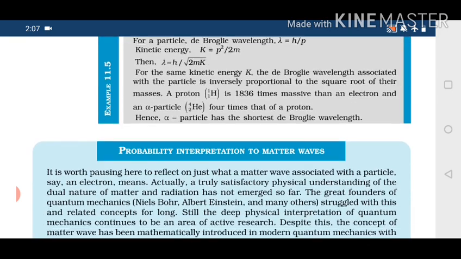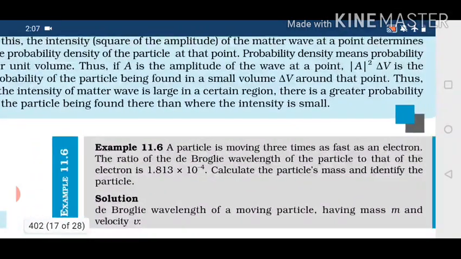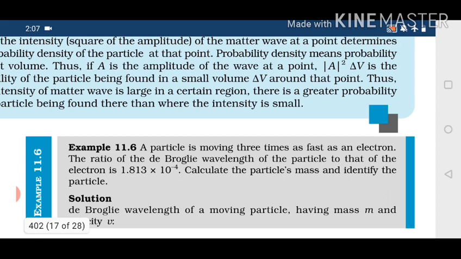Okay. Now the next numerical is 11.6, and it says that a particle is moving 3 times as fast as an electron, meaning the velocity of the particle is 3 times that of an electron. The ratio of the de Broglie wavelength of the particle to that of the electron, lambda p divided by lambda e, is given to you. You have to calculate the particle's mass and identify the particle's nature.